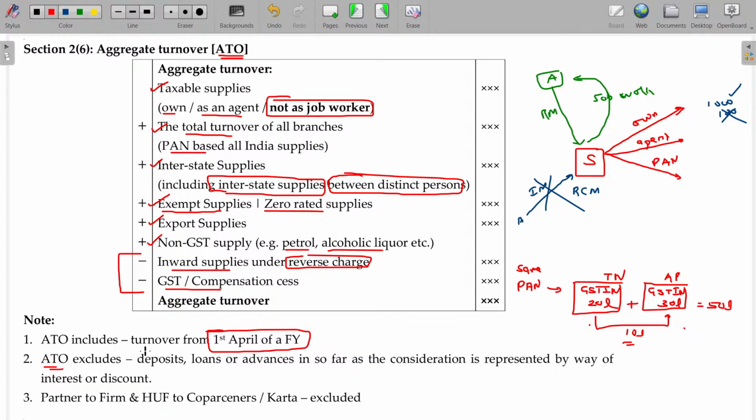And ATO excludes any deposits, loans or advances. Any deposits given or loans and advances given, insofar as the consideration is represented by way of interest or discount, in case of interest and discount. Okay. So any deposits given to safeguard the business are not going to be adjustable for the consideration.